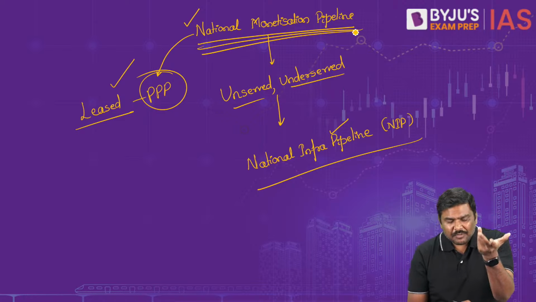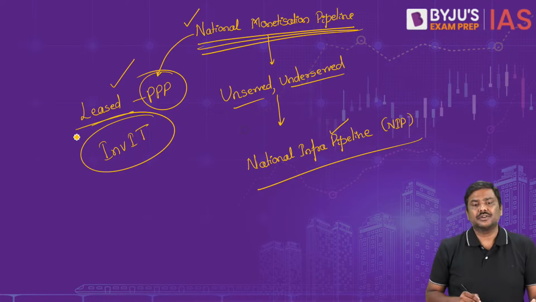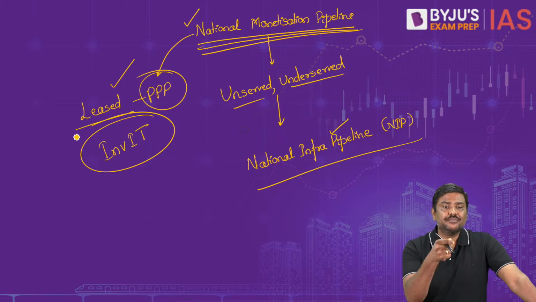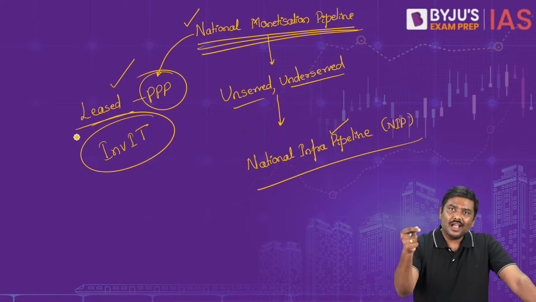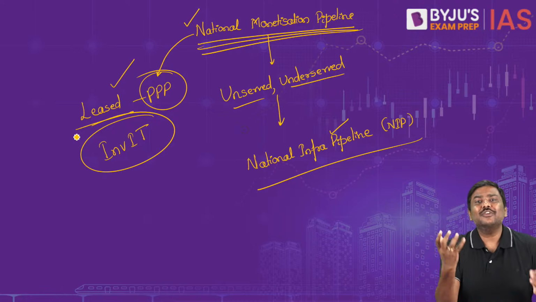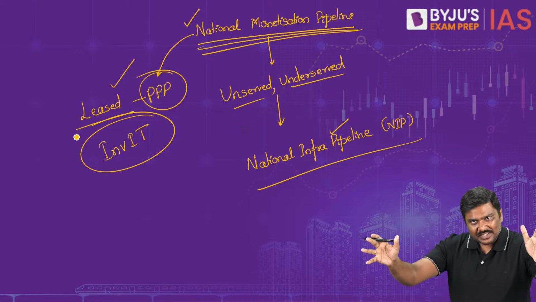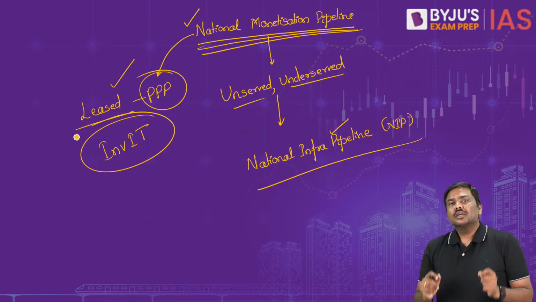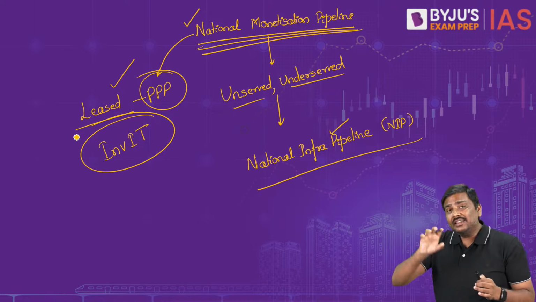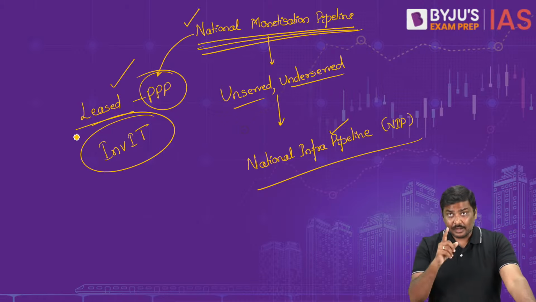Another type of model that we can use under this is Infrastructure Investment Trust. This is the connection. INVIT, Infrastructure Investment Trust. Now the question is, what is the meaning of Infrastructure Investment Trust? Let me explain it to you. Imagine certain highways are there. We will take all these highway assets, put them in a trust, and this trust will issue certain instruments to you. I'll repeat it again.